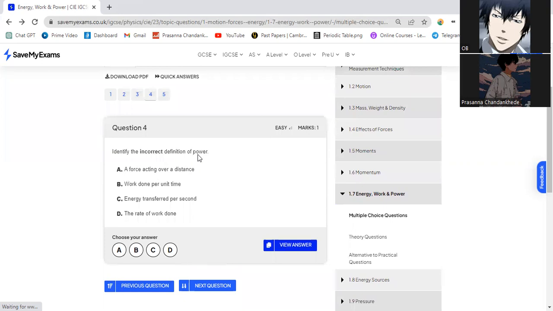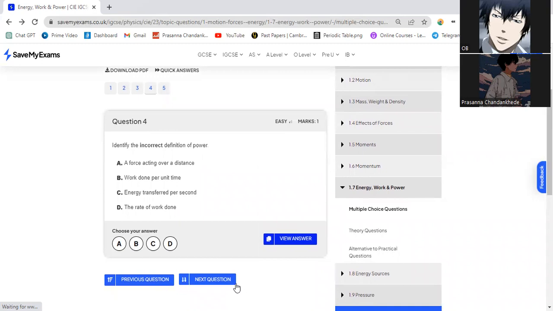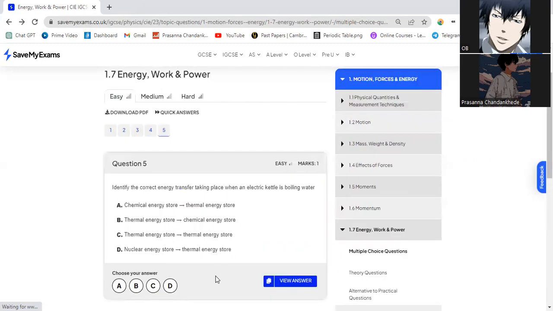Identify the incorrect definition for power. A force acting over a distance, energy done per unit time, energy transferred per second, or the rate of work done. So what do you think for this question? It will be A, a force acting over a distance, because force times distance is work done, not power. I think that should be it. I'm not quite good in power, so I will leave the question to you.